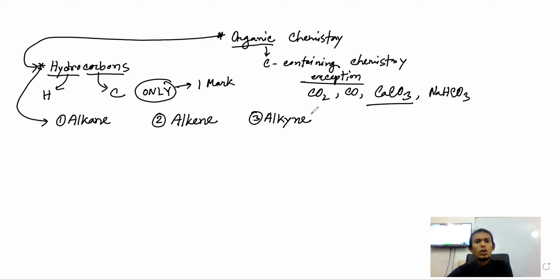It's not that abundant in your syllabus, but you should know what alkyne is. So what is alkane? If in a chemical structure you have a carbon-carbon single bond, this is alkane. Alkene, you have a carbon-carbon double bond, right? In a hydrocarbon, if you find a carbon-carbon double bond, then it is alkene. And what is alkyne? It is a carbon-carbon triple bond.